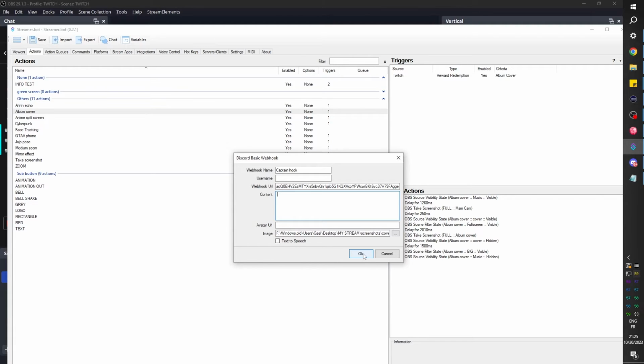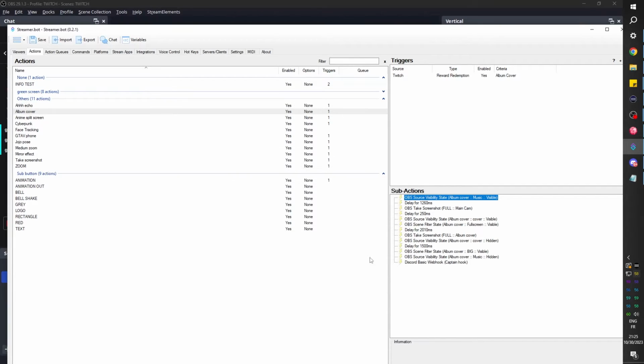But basically, if you want to put variables, for example, you can probably put the name of the person who redeemed the channel point reward. You could probably ask them for a prompt, and that would be basically the caption for that image in Discord. But we're just going to click OK with that space.